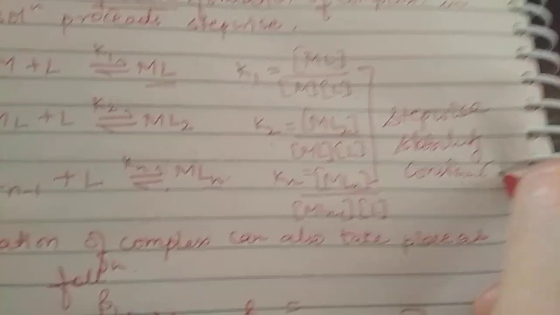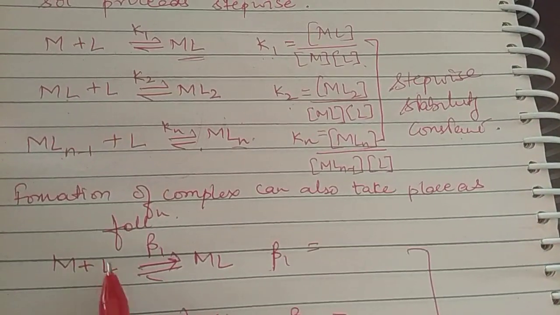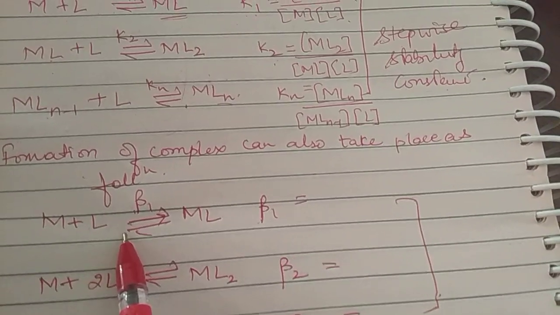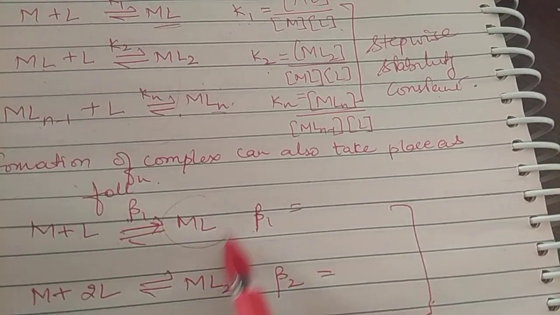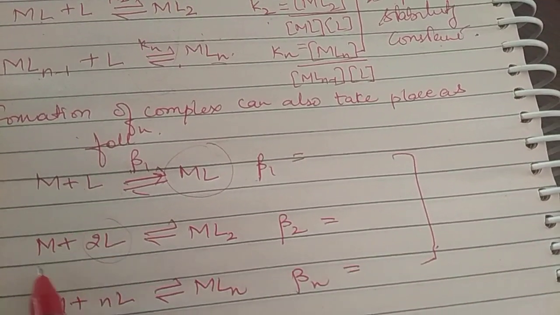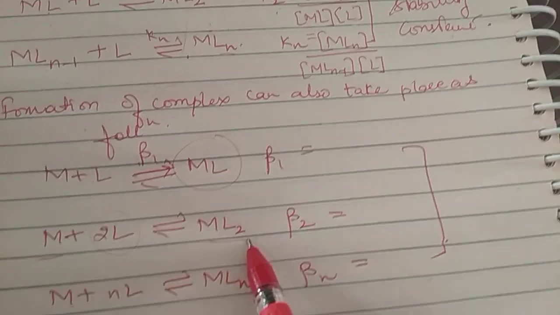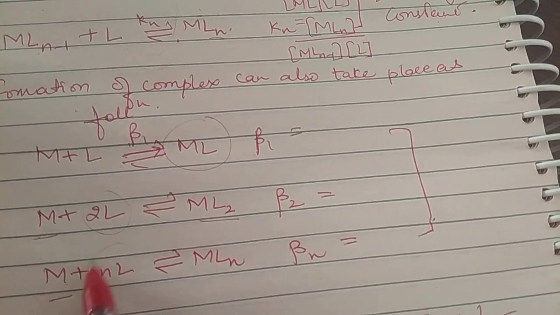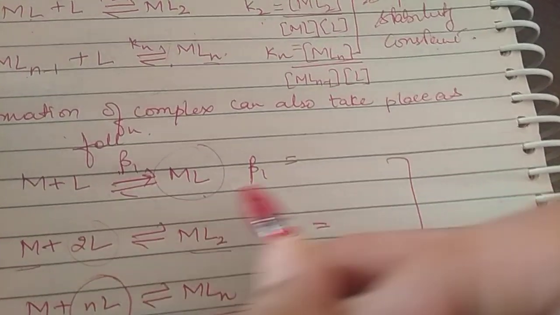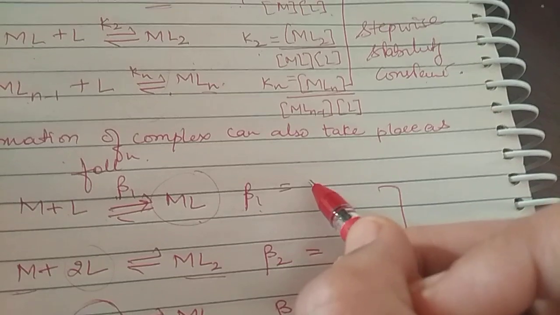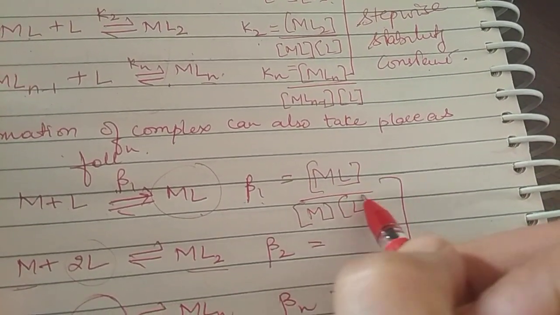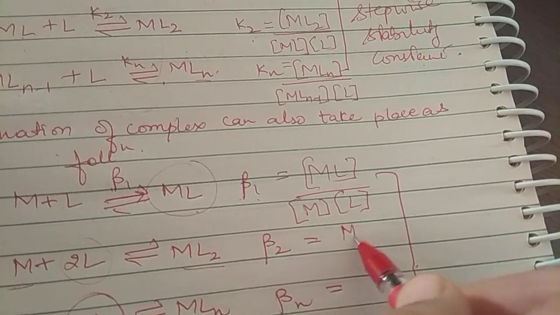Now there is one more way in which the complex can be formed. The metal and the ligand combine in the first step and form ML, or in the second step all the ligands together combine with metal to form ML2. Or in another way, the metal combines with all n ligands and forms MLn directly. Now what will be the stability constant in this case? Obviously beta 1 will stay the same as K1, but further constants differ.